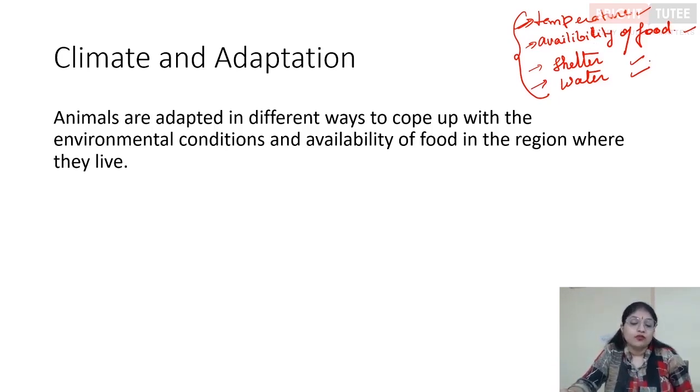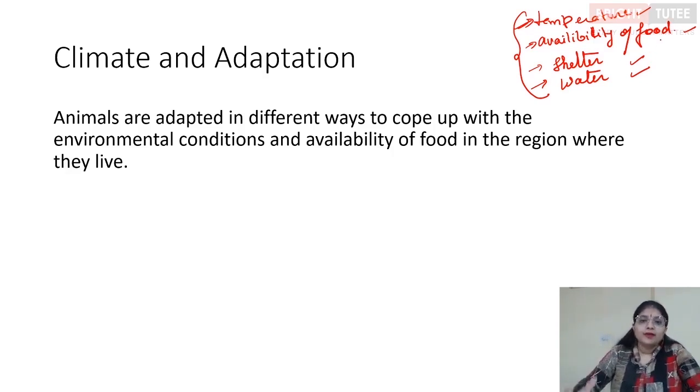In your class 6, you've studied about the animal camel, that is adapted properly for survival in desert, right? Now, on the same basis, we are going to talk about different regions that are present all over the world, and different animals and their adaptations which help them in surviving the